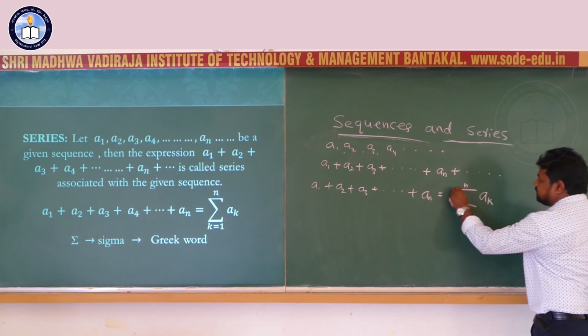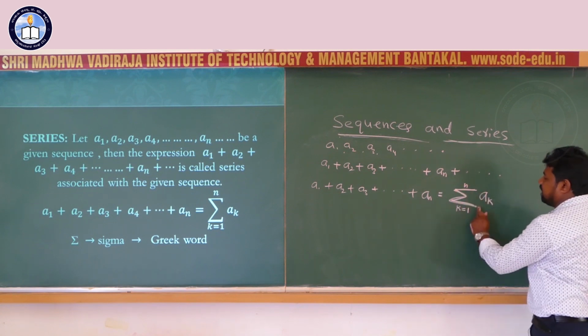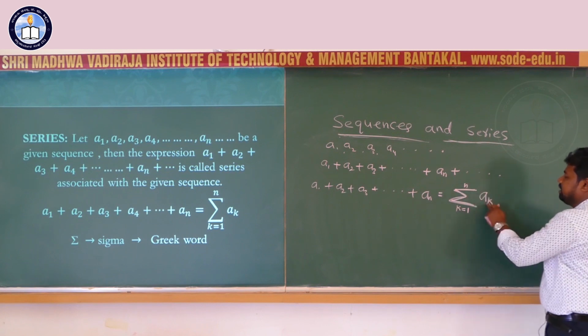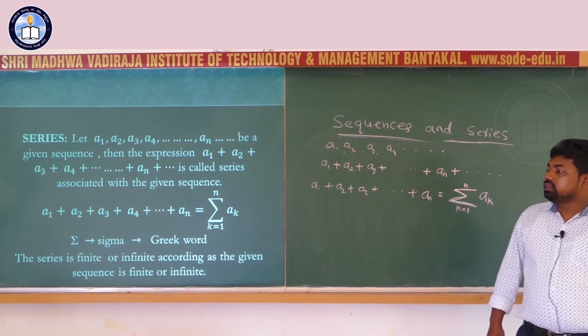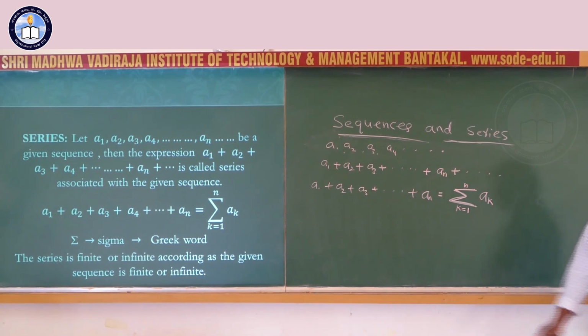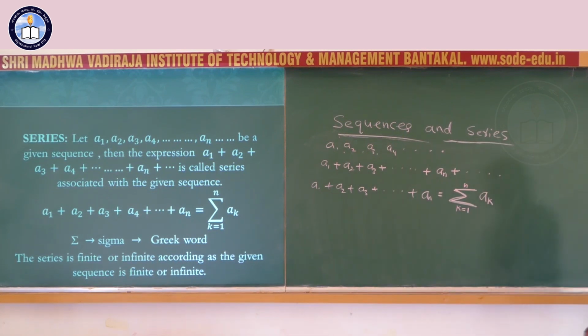Here this one, summation, it is a Greek word, it is sigma. For the summation we use sigma, k running from 1 to n, ak. The series is finite or infinite according as the given sequence is finite or infinite. Suppose the sequence is finite, then associated series is also finite. Suppose sequence is infinite, then associated series is also infinite. Series finite or infinite, it depends upon the sequence.